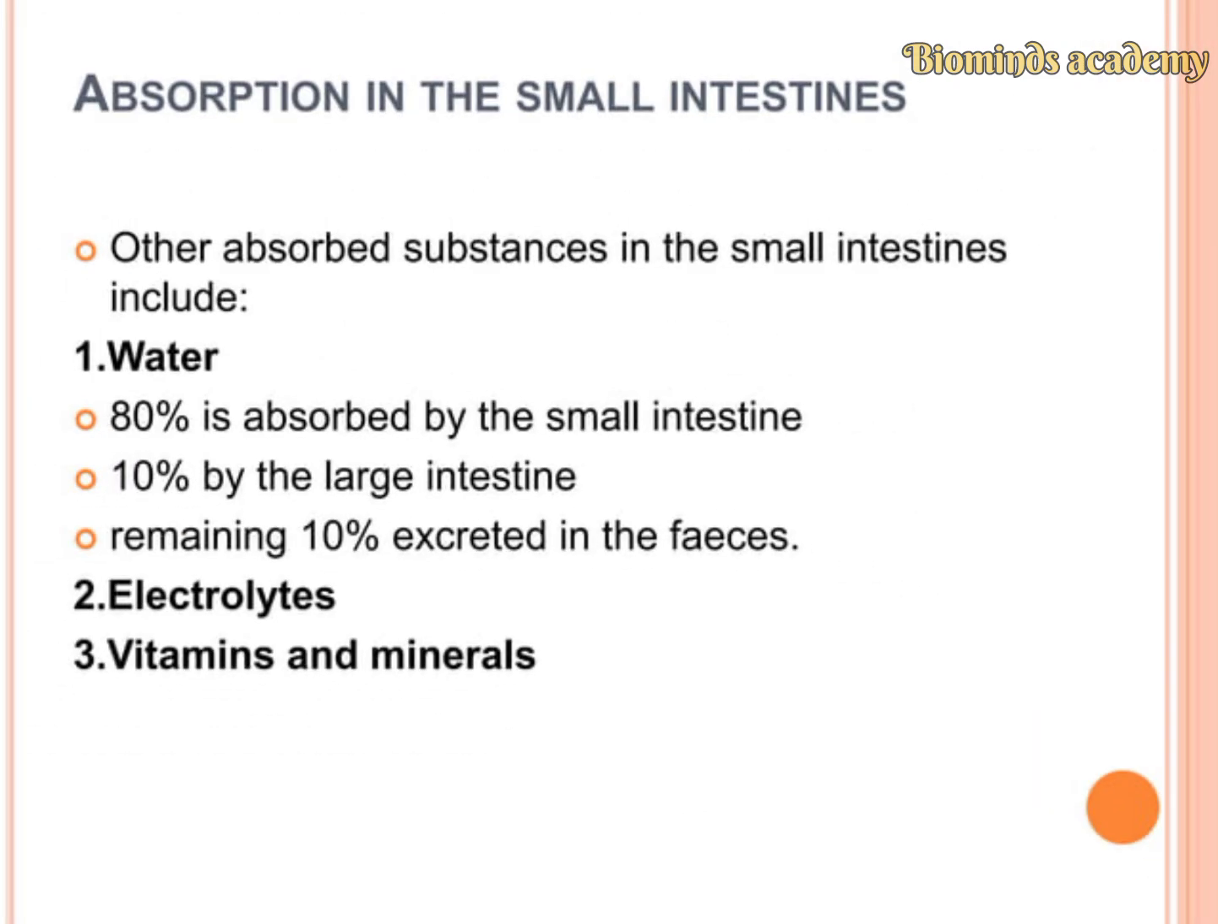Absorption in the small intestine. Of the absorbed substances, water is 80% absorbed by the small intestine and 10% by the large intestine, and the remaining 10% is excreted in the feces. The small intestine also absorbs electrolytes, vitamins and minerals.